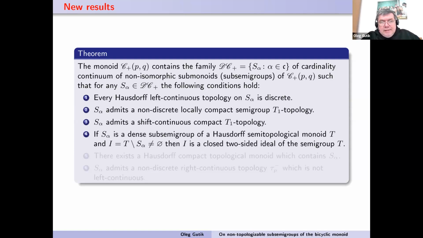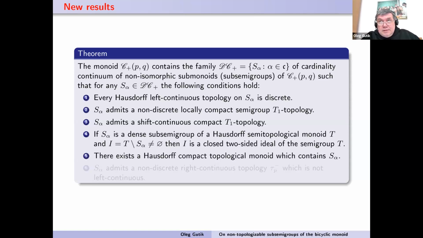If S alpha is a dense subsemigroup of a Hausdorff semi-topological semigroup T, and I is T without S alpha, a non-empty set, then I is a closed two-sided ideal of the semigroup T. Next, there exists a Hausdorff compact topological monoid which contains S alpha.